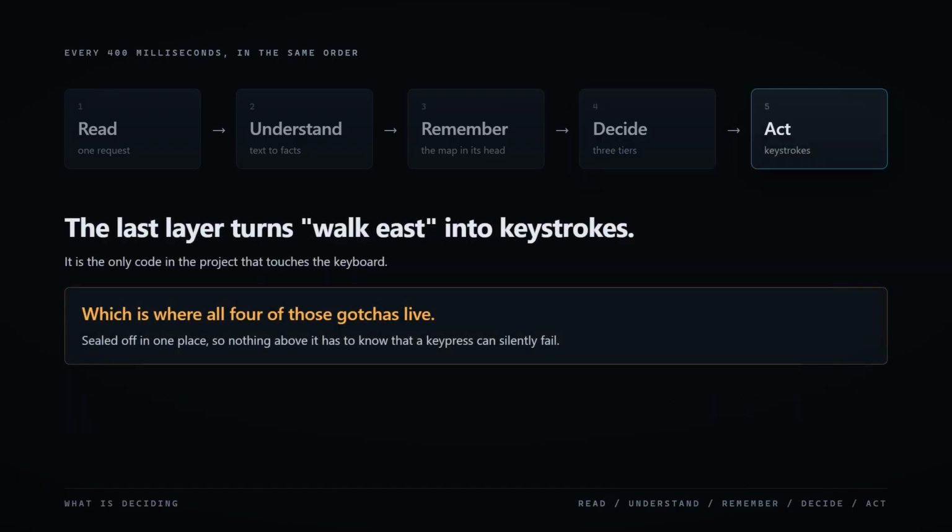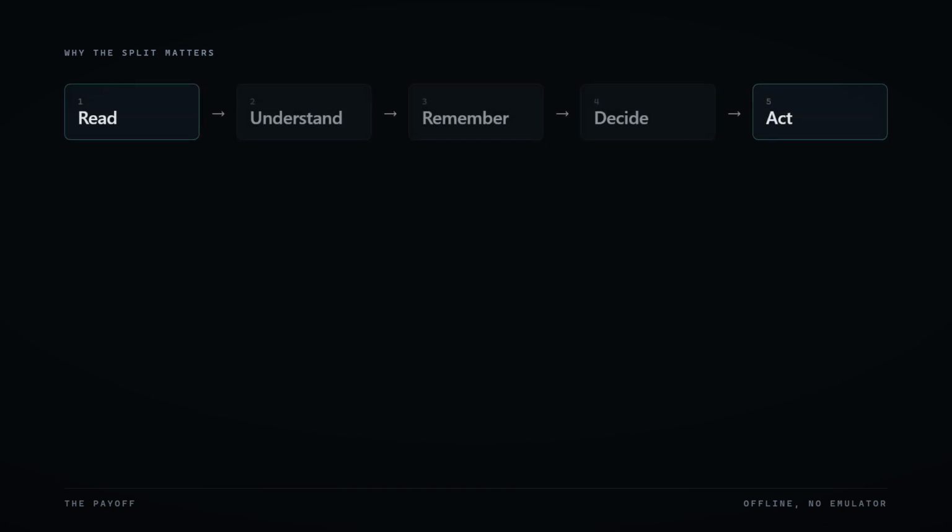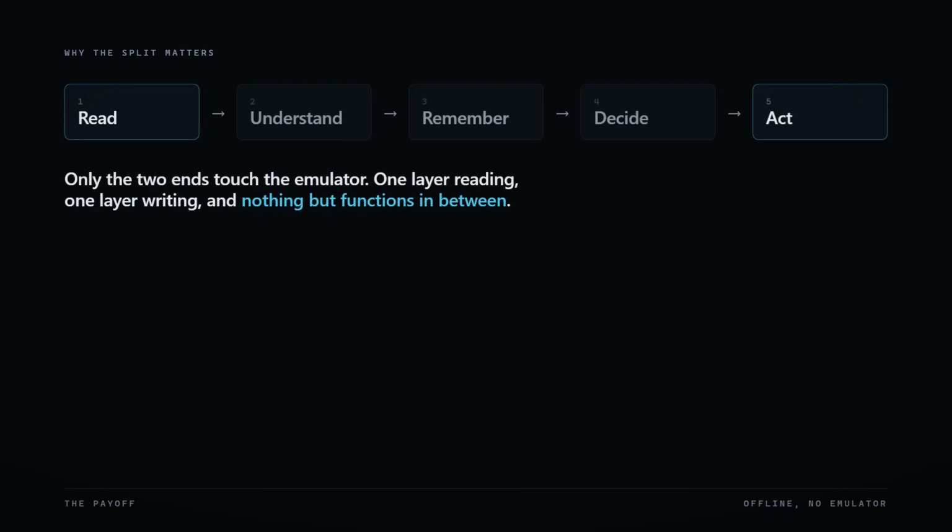Act. The last layer turns walk east into keystrokes, and it's the only code in the project that touches the keyboard, which is where all four of those gotchas live, sealed off in one place. That split, one layer reading and one layer writing with nothing but functions in between, is the payoff for the decision I flagged earlier.